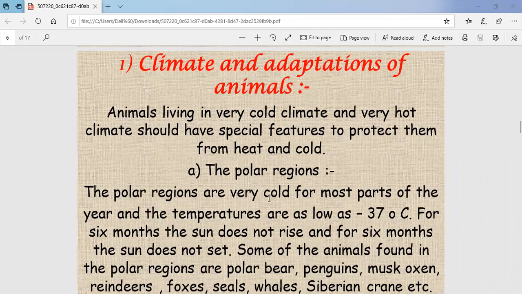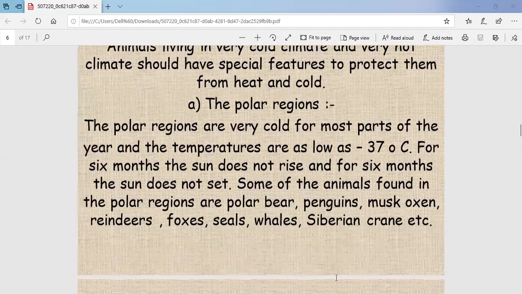So the polar regions are very cold for most part of the year, and the temperature is as low as minus 30 degrees Celsius. For 6 months, the sun does not rise, and for 6 months, the sun does not set. Some of the animals found in polar regions are polar bear, penguins, musk oxen, reindeer, foxes, seals, whales, and Siberian cranes, etc.